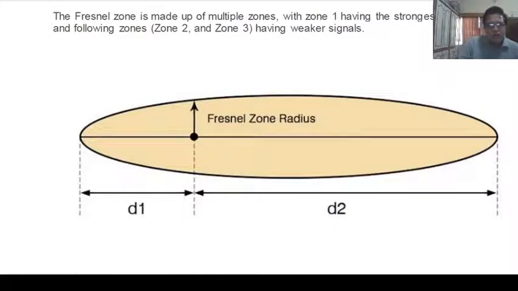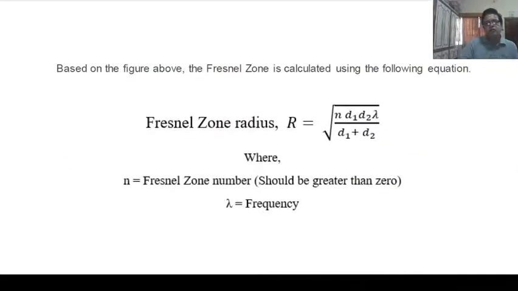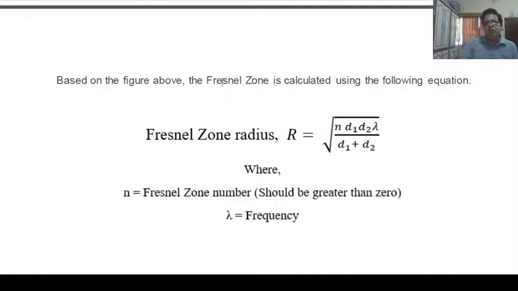The distance we are taking, D1, D2, and this distance is known as the Fresnel zone radius. Based on the figure above, the Fresnel zone is calculated using the following equation, which you already derived in the diffraction chapter when you studied in UG classes. Tomorrow we will clear this formula using the diffraction theme.